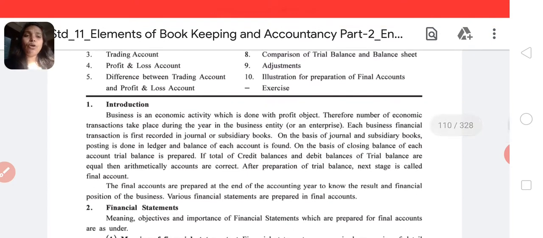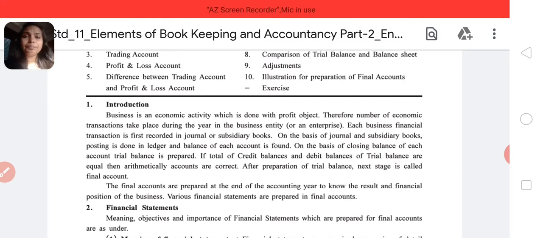After preparation of trial balance, the next stage is called final account. My dear students, in the very first chapter of the very first day, when I explained accounts, we studied the process of accounting. There are 7 stages of accounting. First, you write the accounts in journal or subsidiary books.